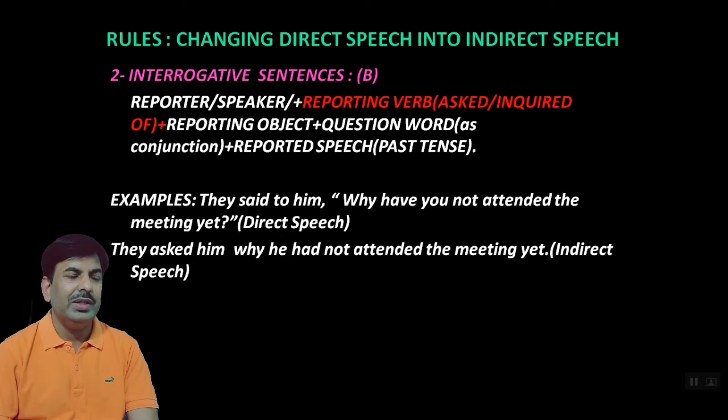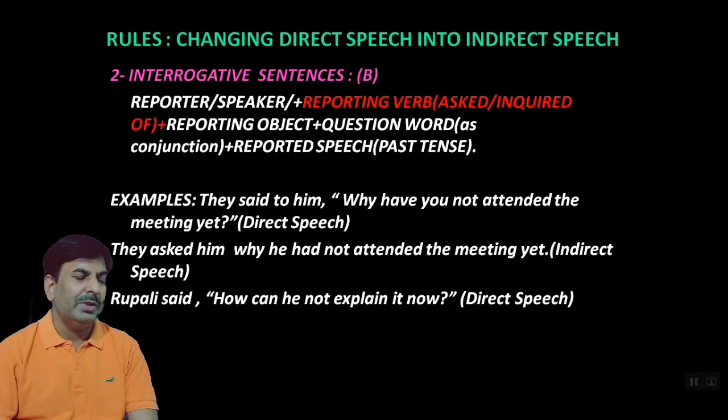So here you can see the conjunction why. This question word has been used over here as a conjunction. So they asked him, the reporter, asked here is the reporting verb and him, reporting object. Why, here the conjunction, and he had not attended the meeting yet. This sentence is assertive and its tense is past perfect tense.